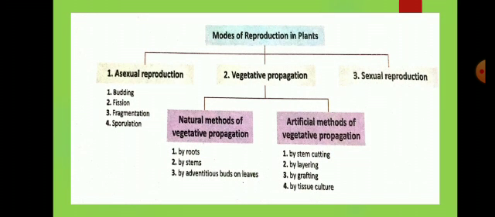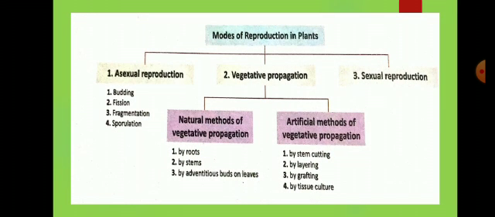So there are two methods of vegetative propagation: the natural method and the artificial method. Natural methods take place by roots or by stem or by adventitious buds on the leaves, whereas the artificial method of propagation can be done by stem cutting, by layering, by grafting or by tissue culture.